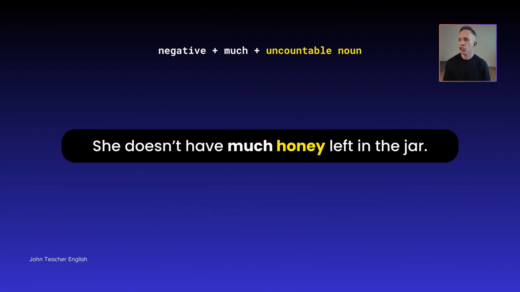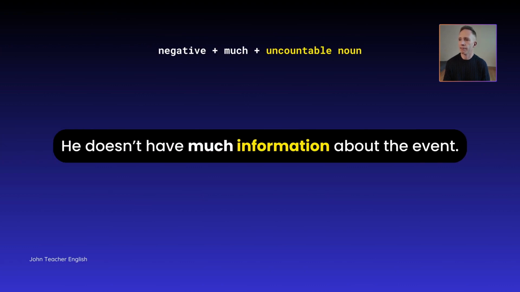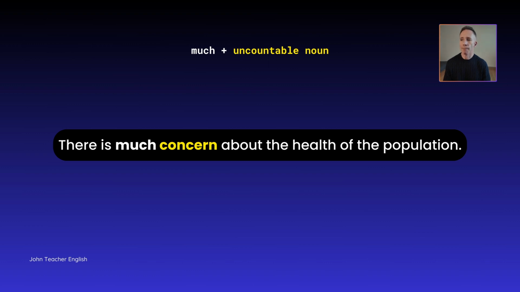So the next sentence, she doesn't have much honey left in the jar. That's a negative. Here's another negative. He doesn't have much information about the event. Next one. There is much concern about the health of the population. And concern indicates a negative feeling. So even though there isn't a negative word there, concern gives you the idea that the sentence is negative.